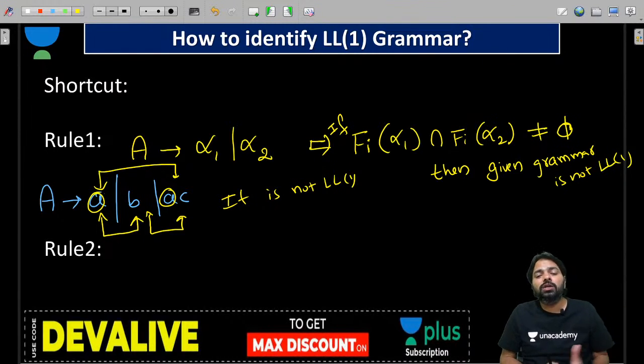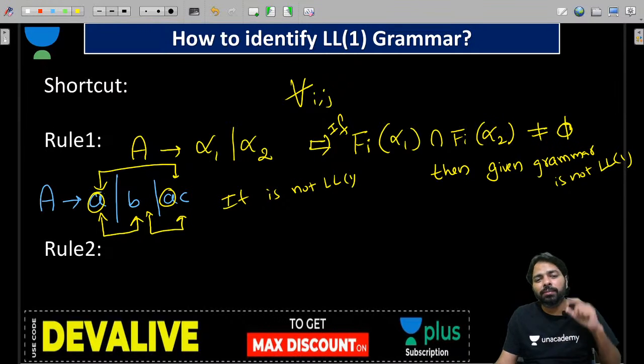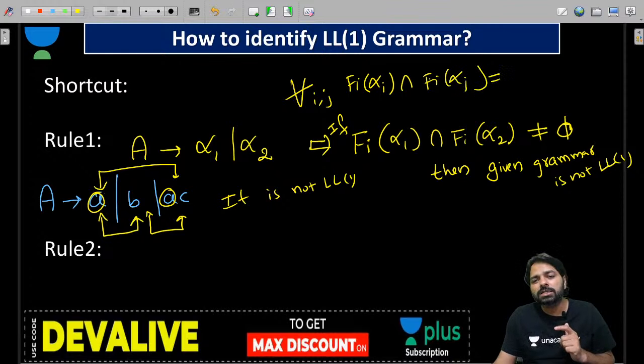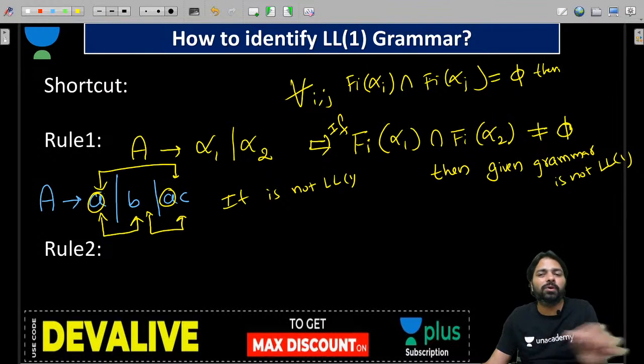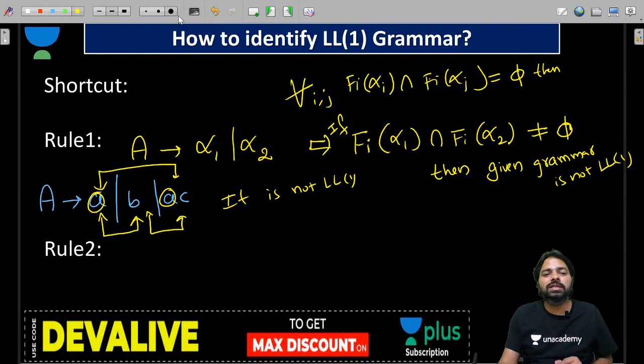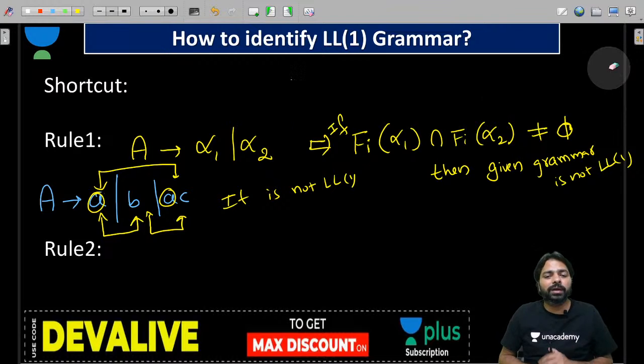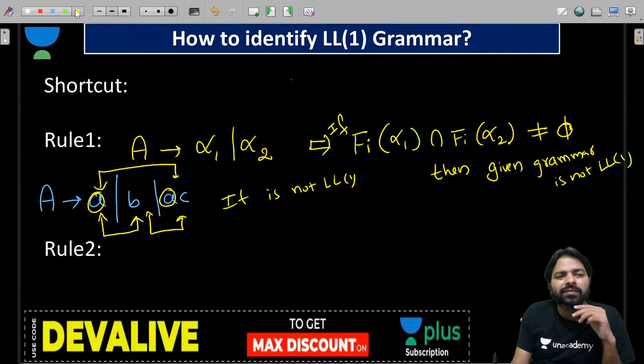Saying LL1, you will take much time, right? For all i, j, that is i not equal to j, remember, first of alpha i intersection first of alpha j must be empty, then we say the productions are in LL1. So this is slightly difficult to check every combination, so we do the opposite way. This is a shortcut, and how to apply it we will see.